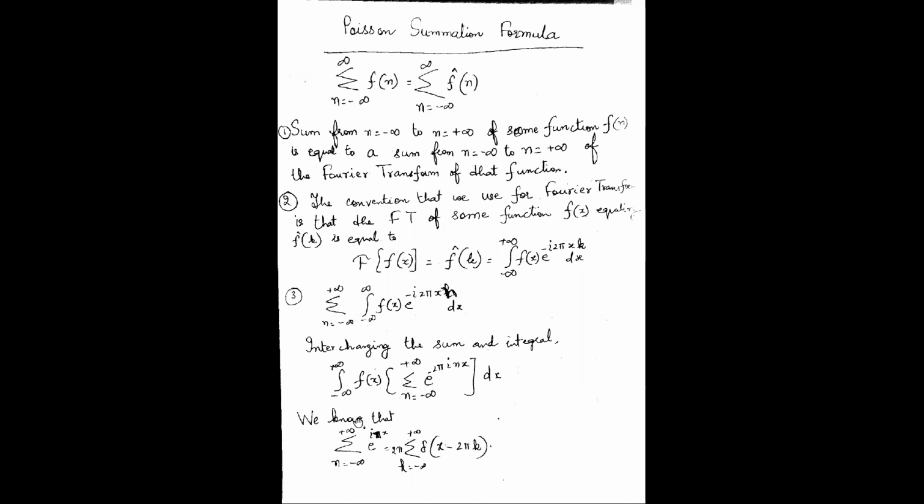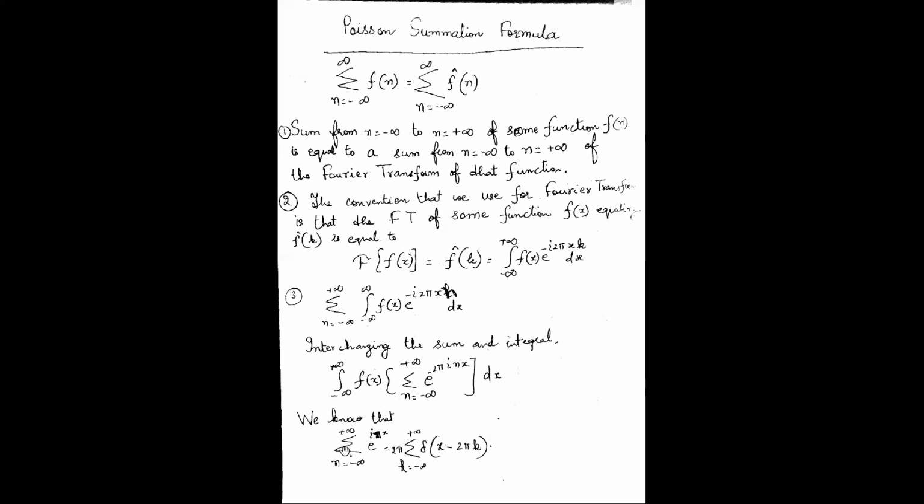Right. Then we know the solution of this integral, e to the power minus i 2 pi n x. We know that this is actually a summation of delta functions. I'm using the formula directly, but we can prove the formula also, there is no issue.